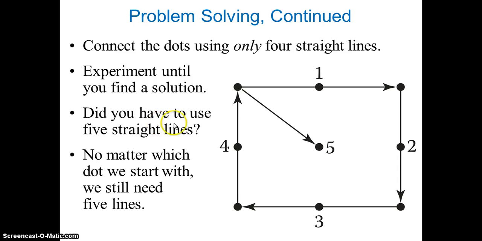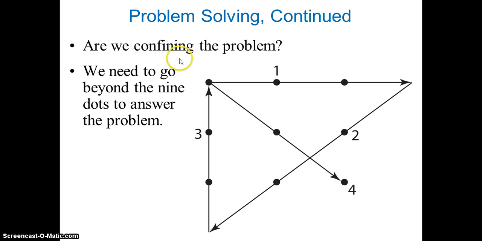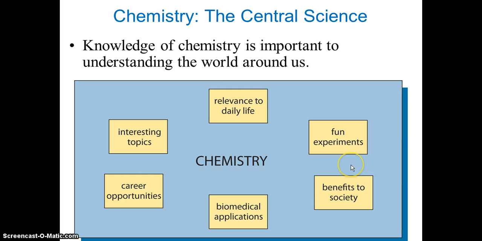Do you have to use 5 straight lines? No matter which dot we start with, we still need 5 lines. So are we confining the problem? We need to go beyond the 9 dots to answer the problem. You can see that, right?